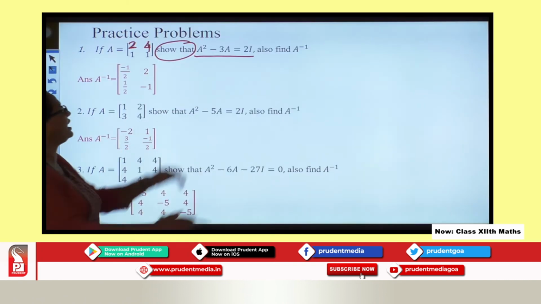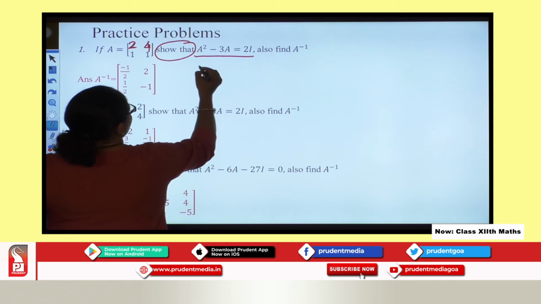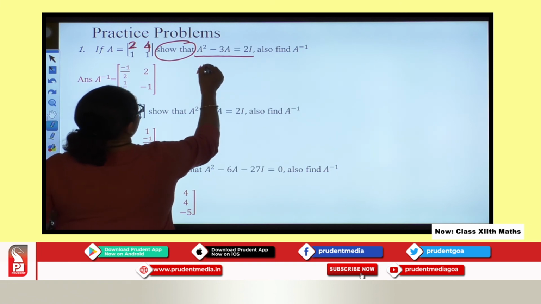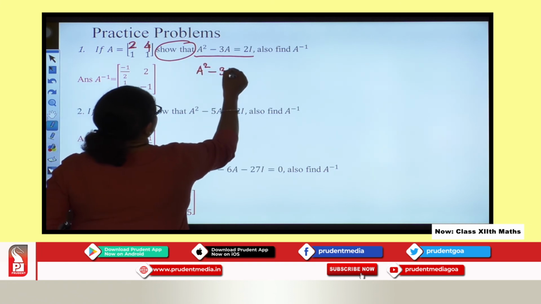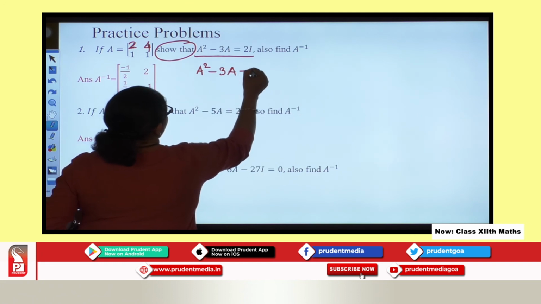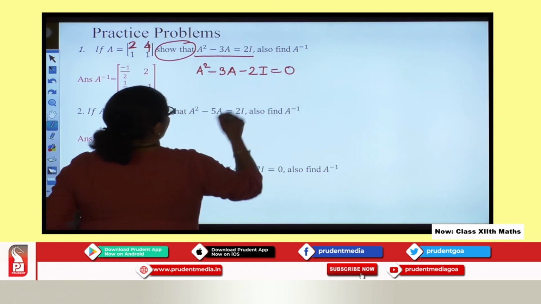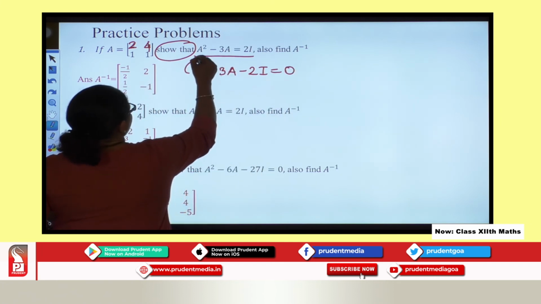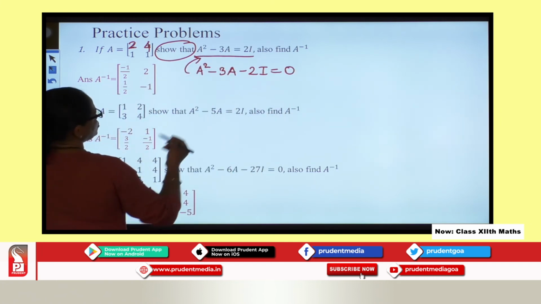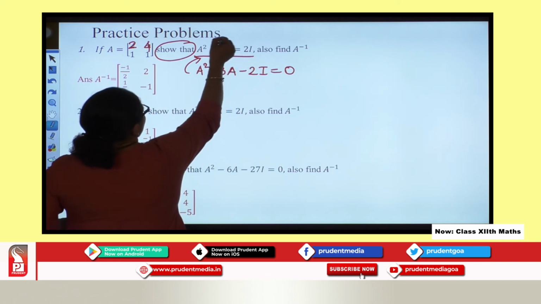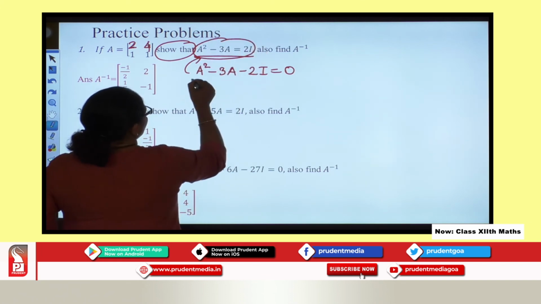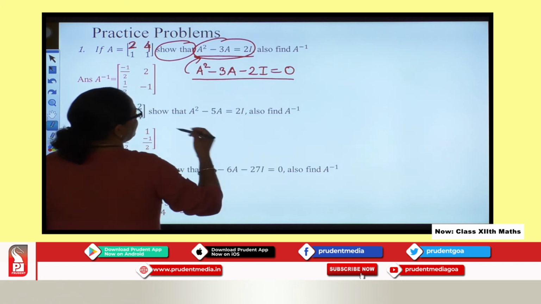So show that it is basically the same as A square minus 3A minus 2I equal to 0. It is simply written in this way. Over here you can show this or you can show this, it's the same.